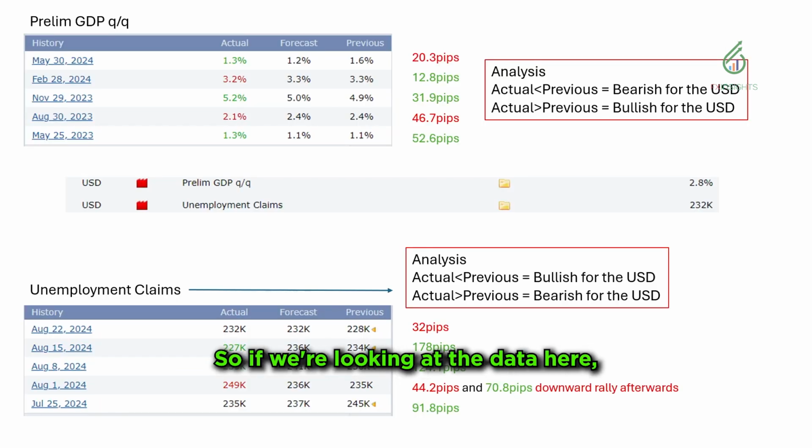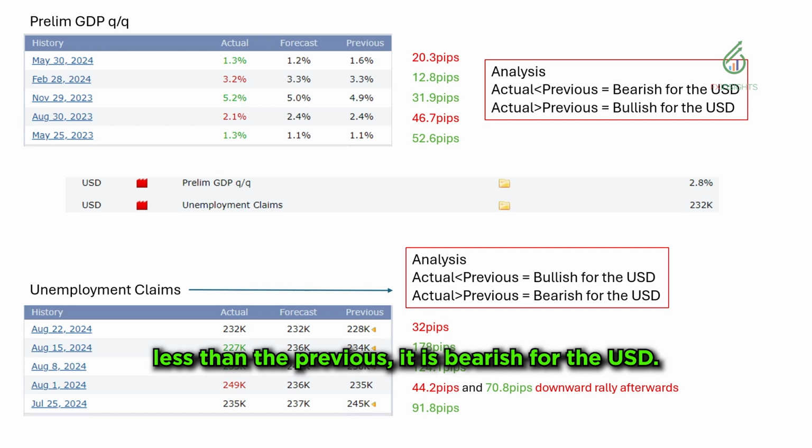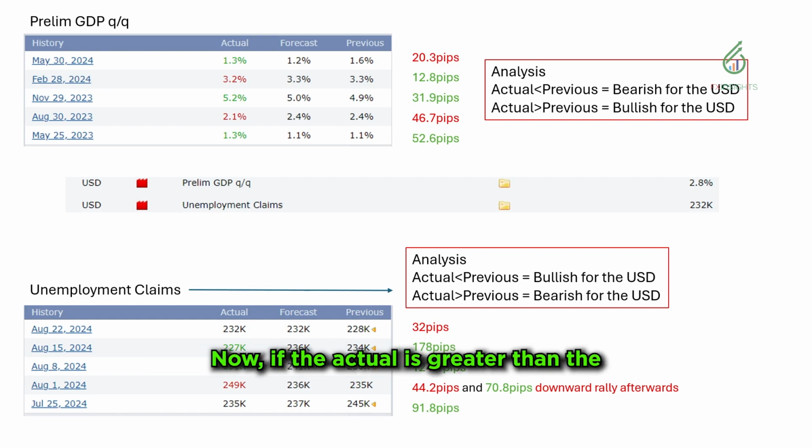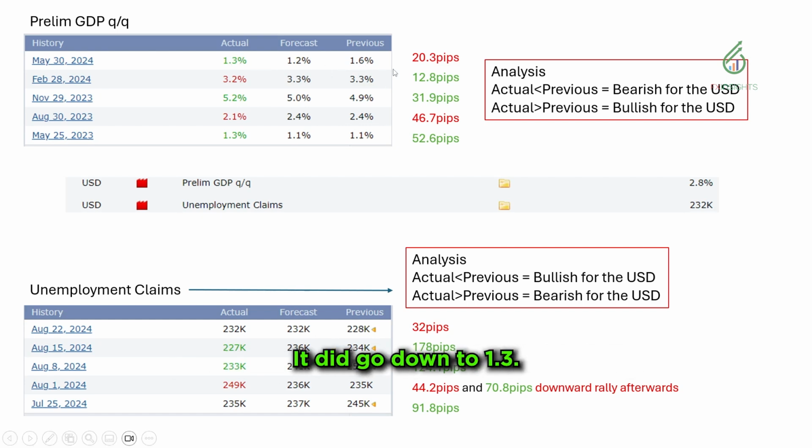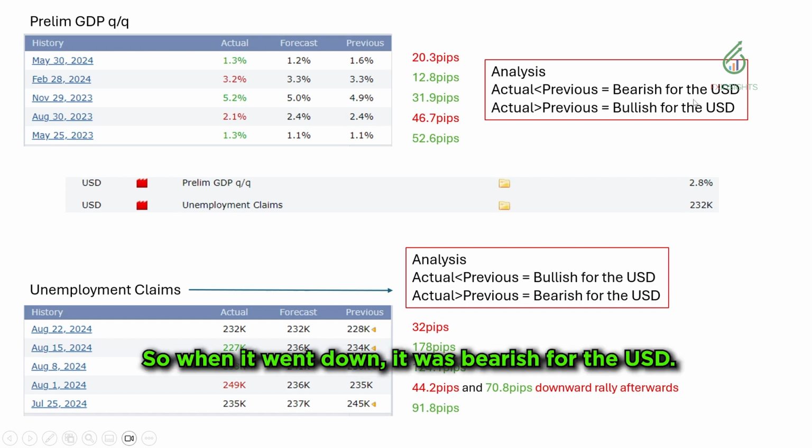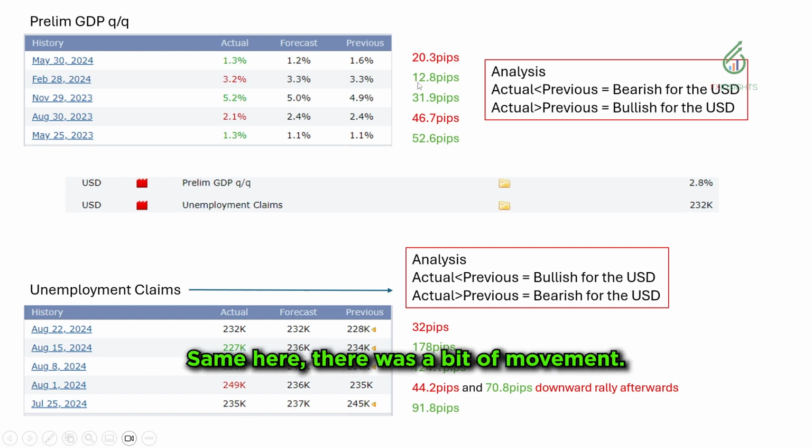If we're looking at the data here, these high impact news will come out at the same time today, but they differ in terms of how the market reacts based on the actual and the previous. For the Prelim GDP quarter on quarter, usually if the actual is less than the previous, it is bearish for the USD. If the actual is greater than the previous, that's usually bullish for the USD, as you can see in this data. For example, this is May 30. It did go down to 1.3, so it was bearish for the USD. Same here. If you remember, there was a bit of movement up, but then it continued on a downtrend.